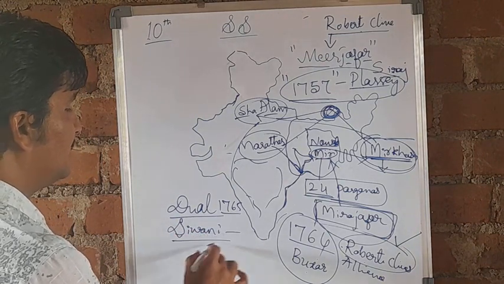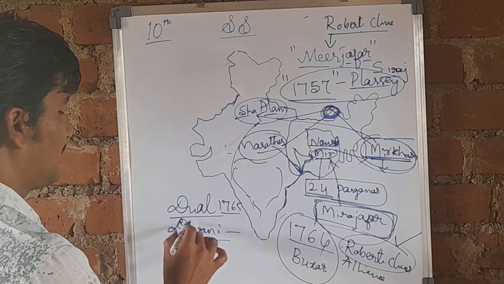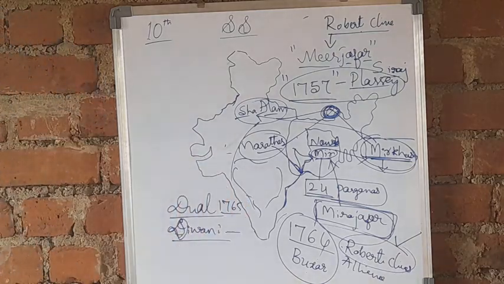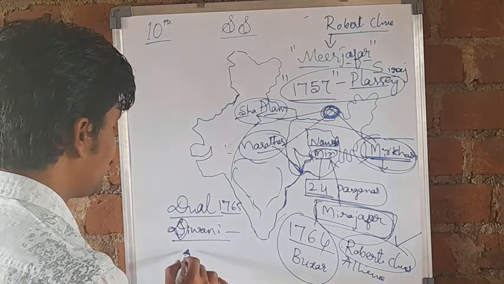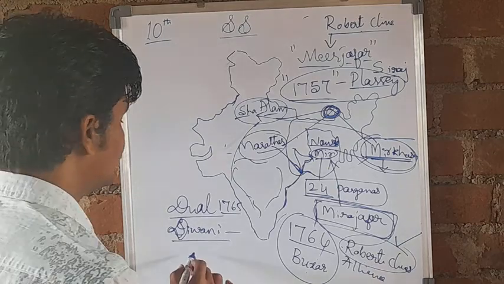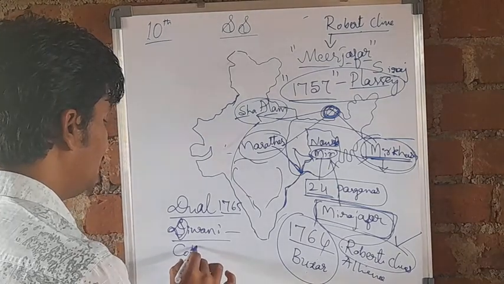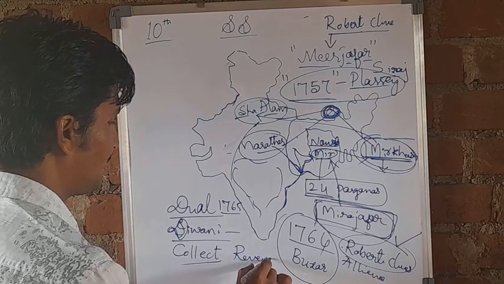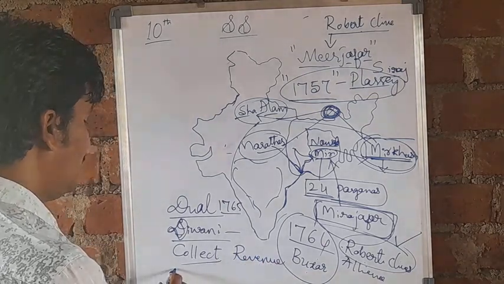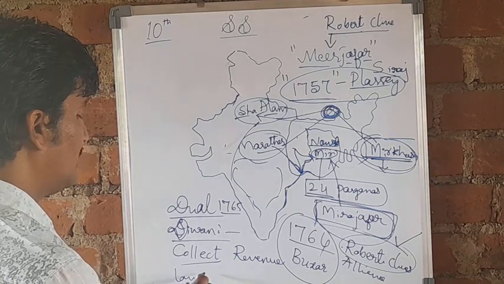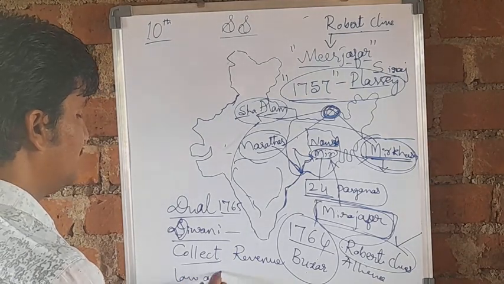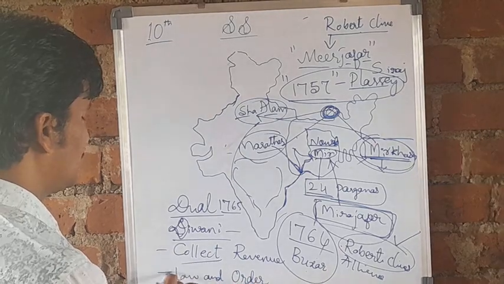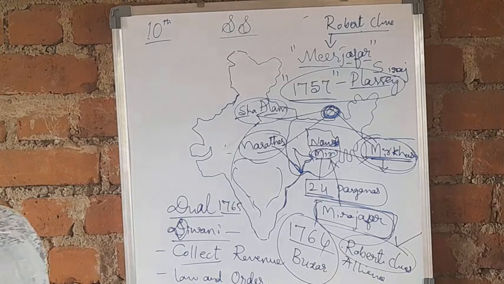In this Diwani right, the British got the chance to collect the revenue from the areas, while law and order was maintained only by the Nawab of Bengal.